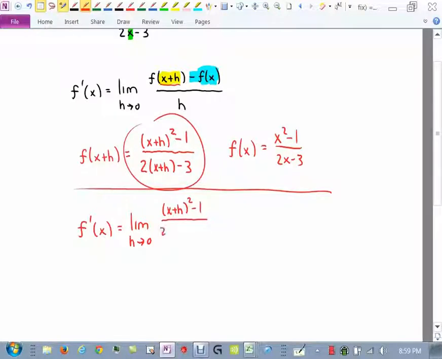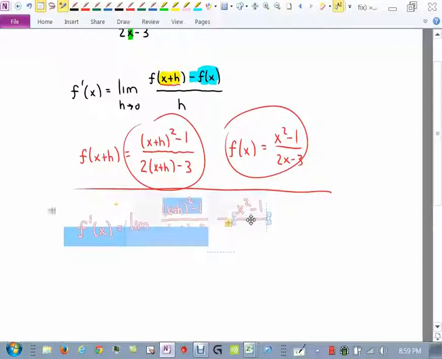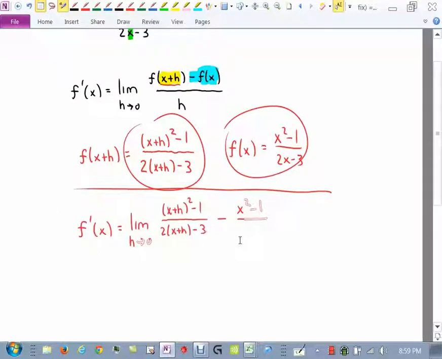Then subtract from that f of x, which is x squared minus 1 over 2x minus 3. Then divide all of this by h. Now, if you let h go to 0 right now, you're going to get 0 over 0, which means that we have to do some algebra before we can do any of this.